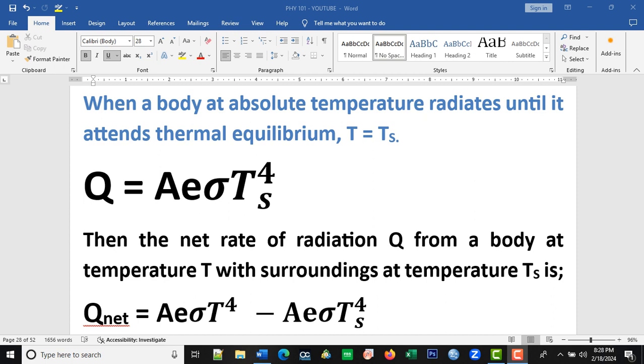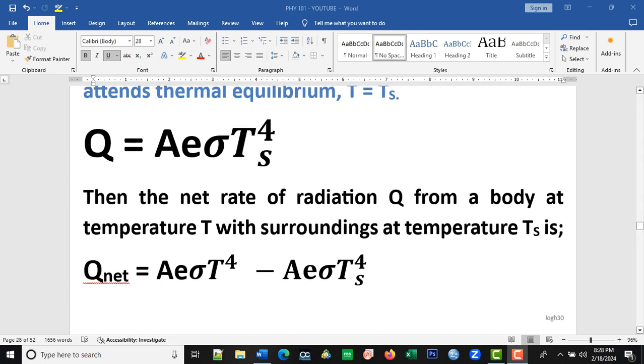So this expression could be used when the body has the same temperature as that of the surrounding.